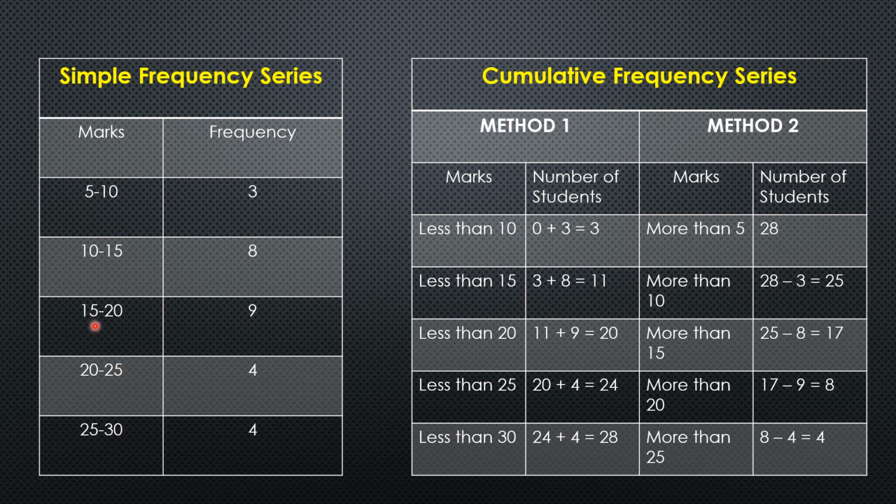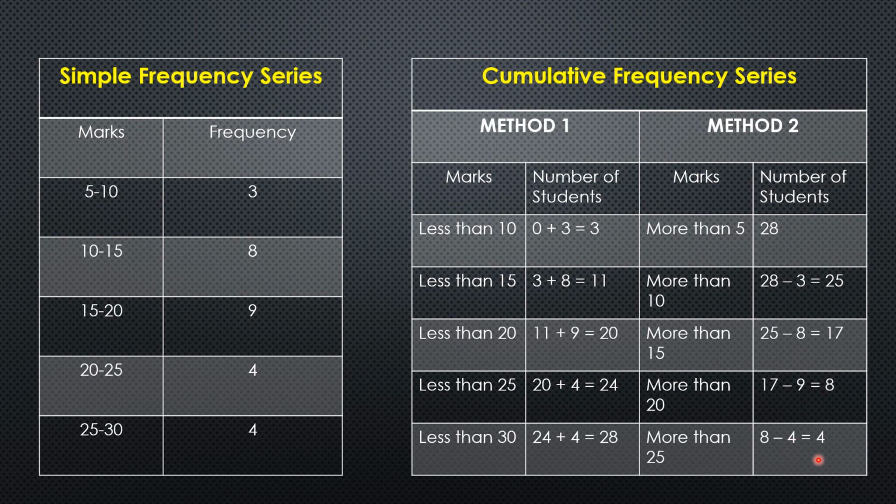Now more than 15, how many students have got? It will be 9 plus 4 plus 4. More than 20: 4 plus 4, that will be 8. And more than 25: 4. So as we can see, this can be done by starting from 28 and subtracting the frequency of each previous class interval. We subtracted 3, which was the previous class interval in the simple frequency series, then 8, then 9, and then 4.